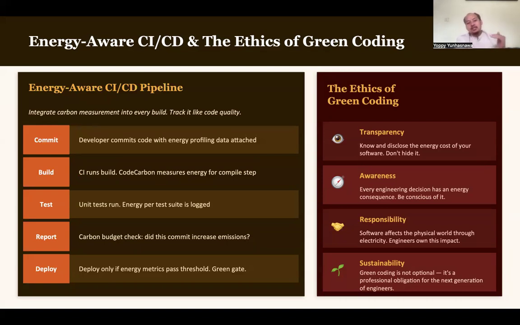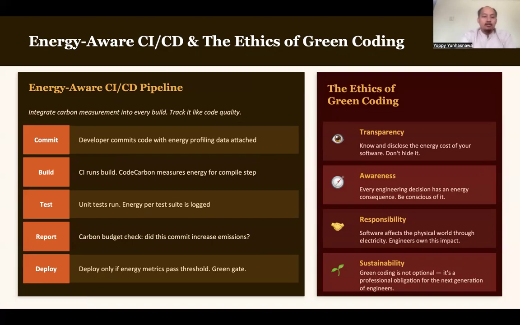There are so many steps in CI/CD, for example, commit, then build, then test, then report, and then display, something like that. In these steps we have to enable energy profiling, because each of these processes will consume a certain amount of energy. For example, when the developers do a commit, it also needs to be measured.